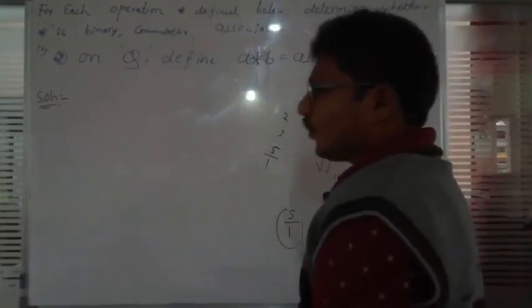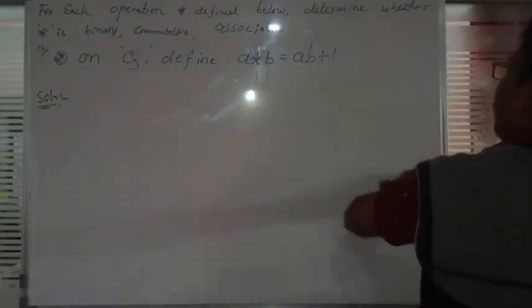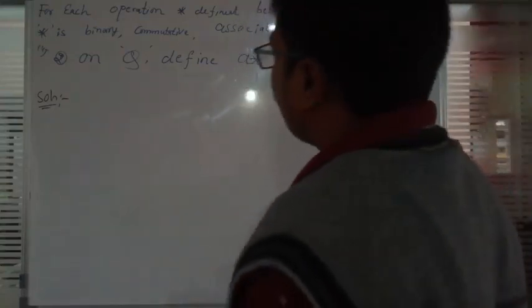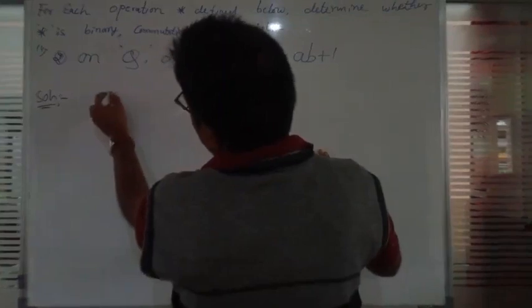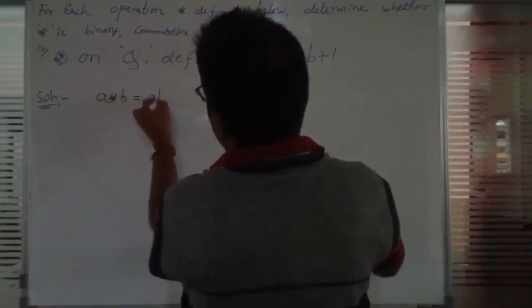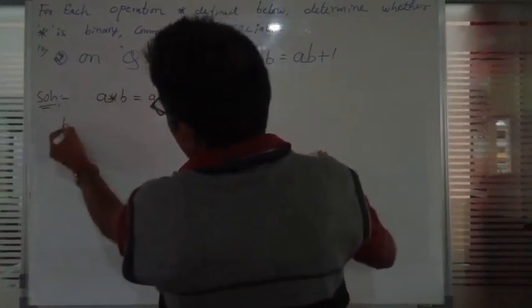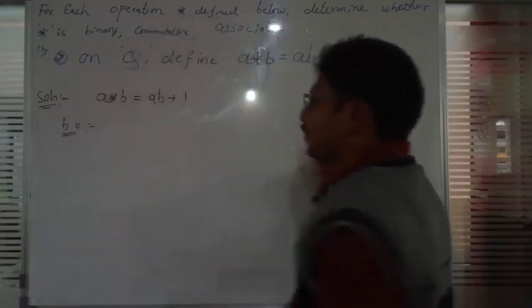Okay, the given condition is a star b is equal to ab plus 1. So to check whether it is a binary operation, how do we check that one?